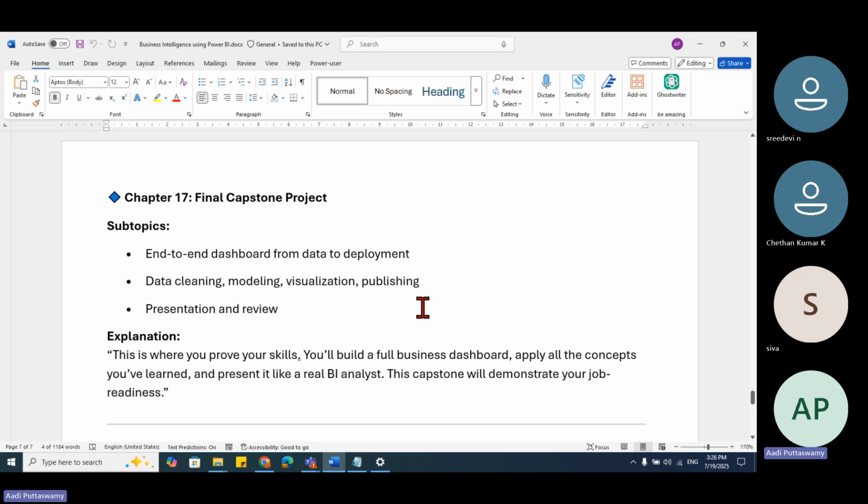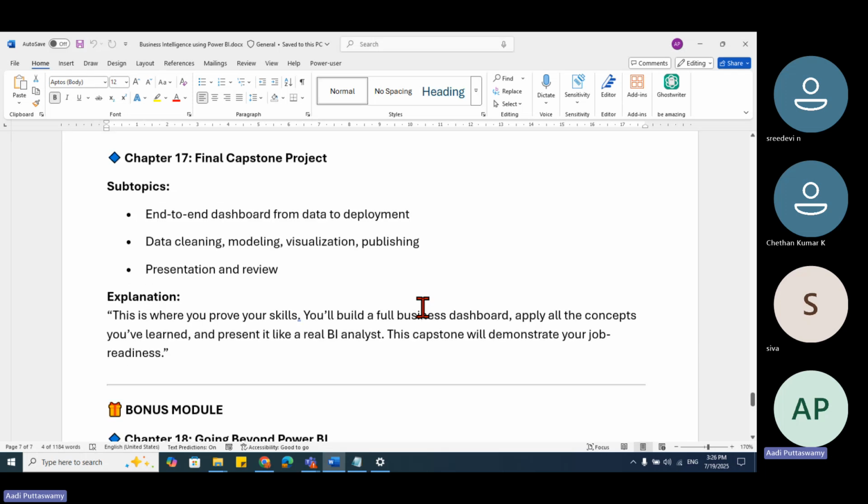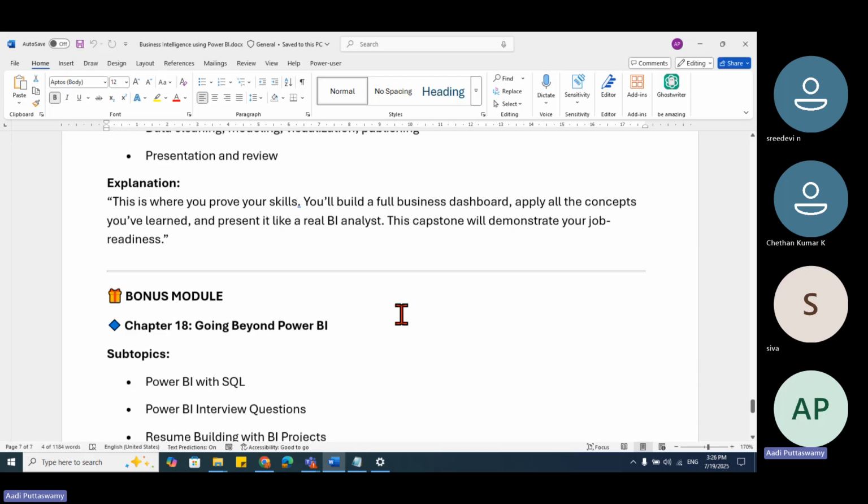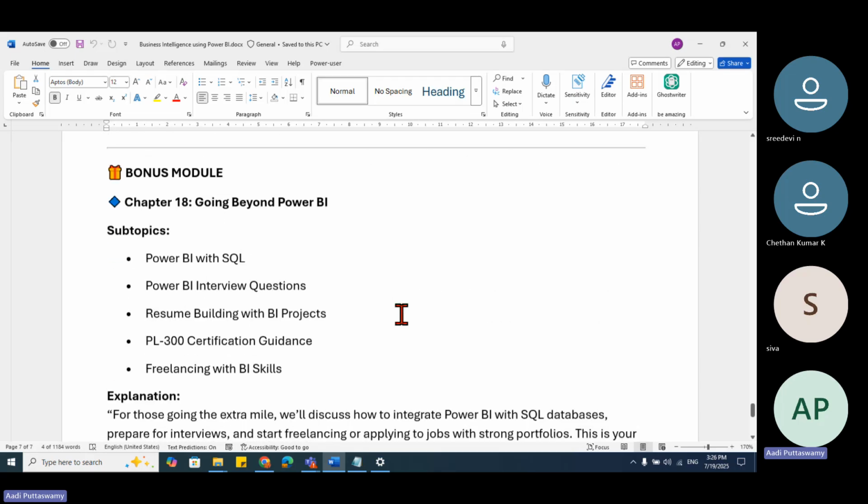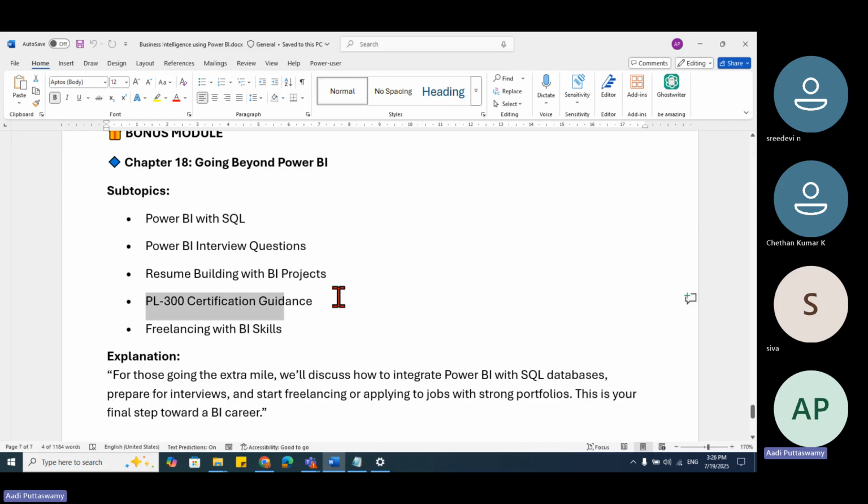And then we have the capstone project. This I'll give you in the end, wherein you can try to work on the entire thing. I'll be giving you some real-time data, and you can work on that. And after that, I'll be guiding you on PL 300.